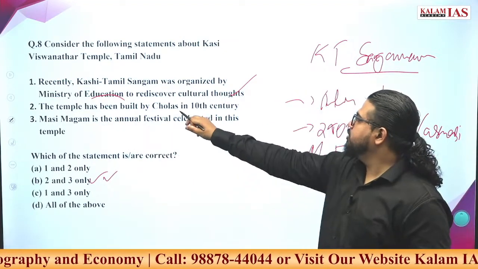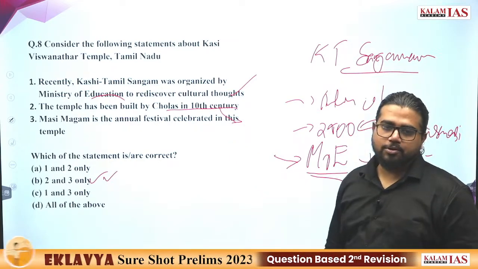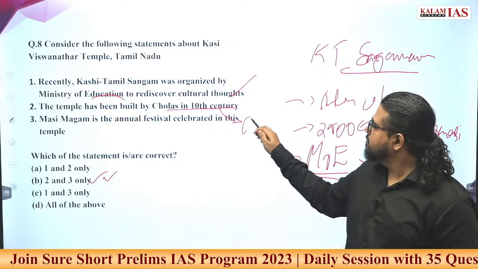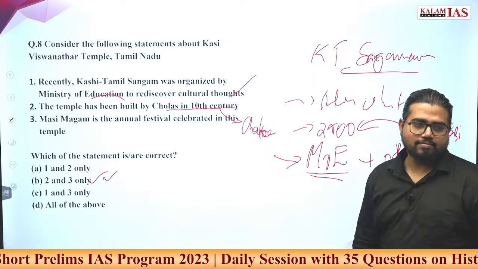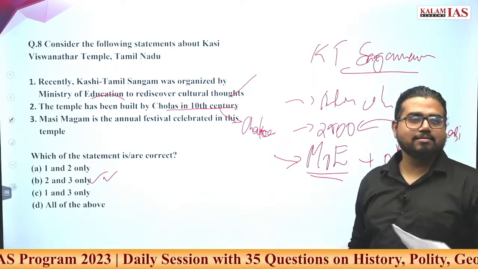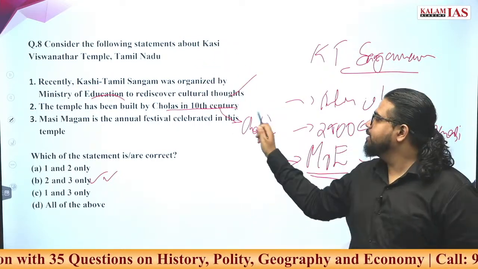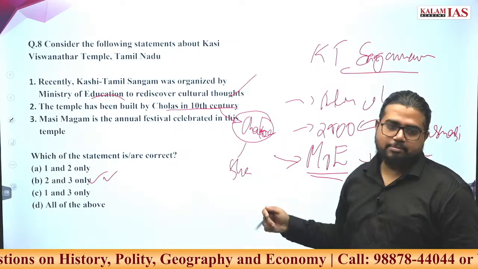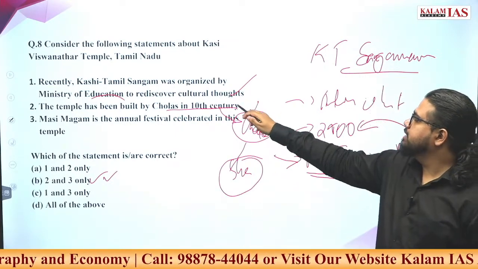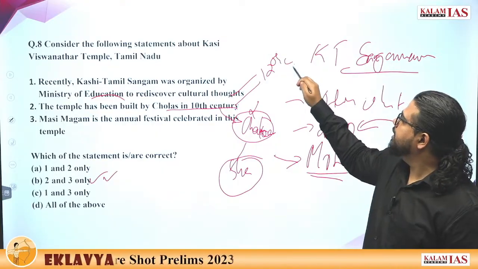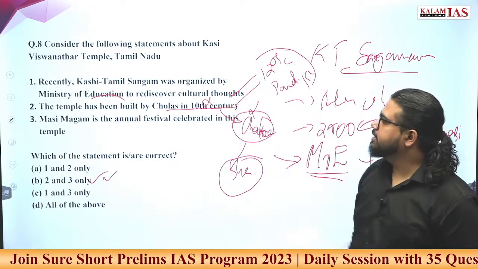The temple was built by Cholas in the 10th century AD. Very tough question. If you don't know, you don't know. Cholas were patrons of Shiva, and Shaivite temples were built in Tamil Nadu by the Cholas, so you cannot guess. But this was built in the 12th century by the Pandyas, not the Cholas. This is a wrong statement.